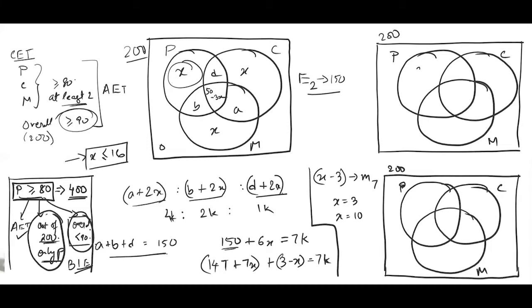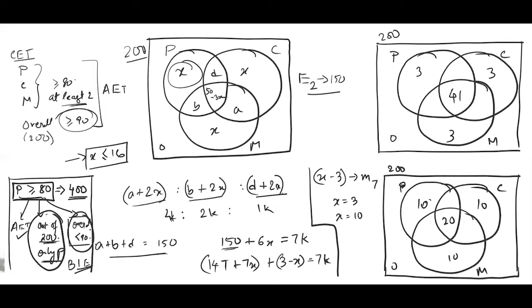One is x=3 and x=10. So let me quickly fill this up. So this can be done very quickly. And we also know in either case, the center region, the all three region, is 50 minus 3x. So in this case, 50 minus 9, so that is 41. And this is 50 minus 30, so that is what, 20. Just 1 second, sorry. So this is 20, yeah. Now, outside region is 0.